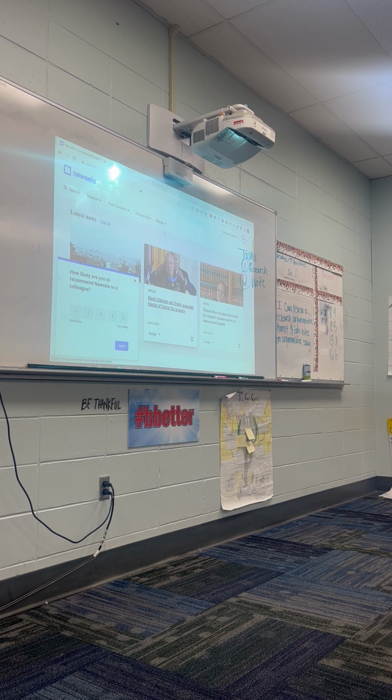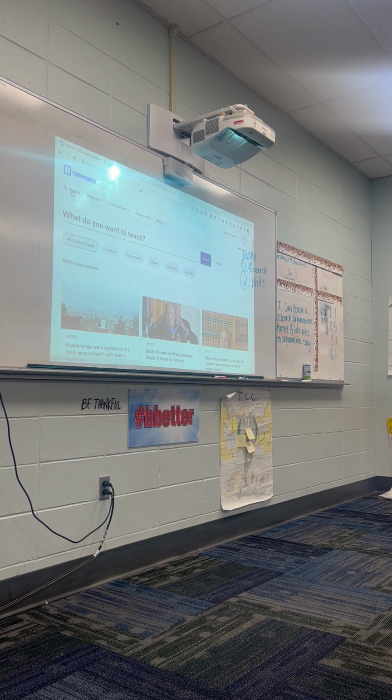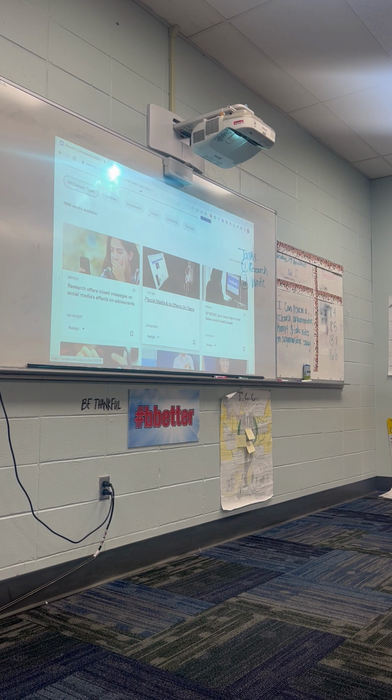All right, when you get to Newsela, it's going to look a little something like this. You're going to go to search. You can search this in any way you want to. If you want to say social media's effects on teens, or social media and teens, and then you'll get all of these websites. I'm sorry, not websites, articles. So we get all of these different sets of articles.